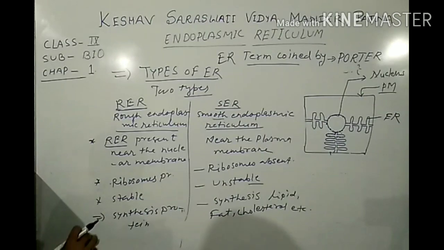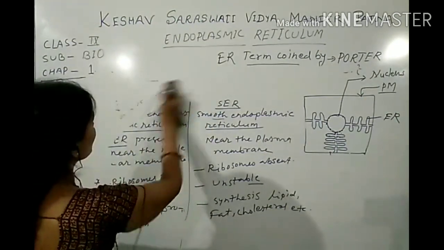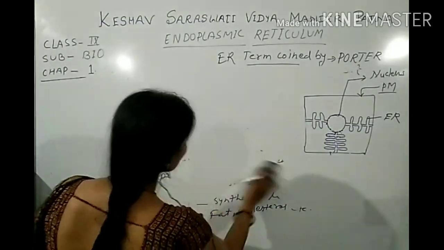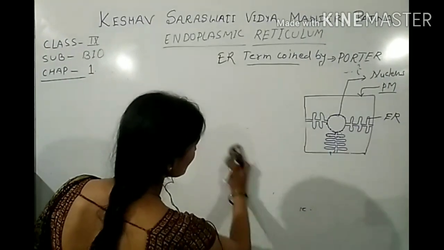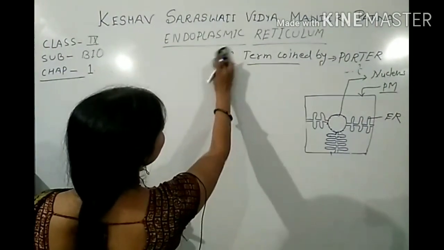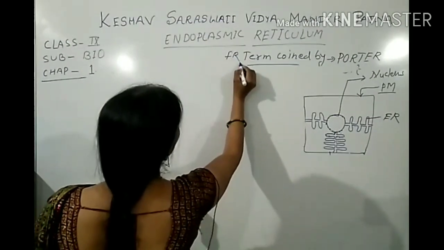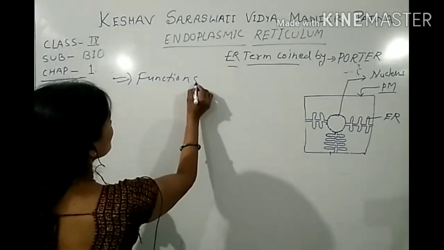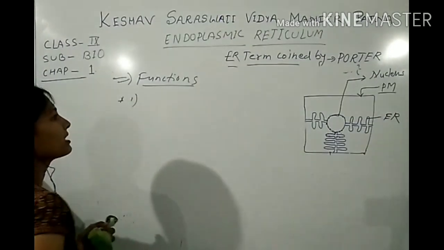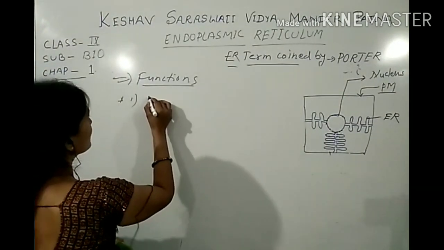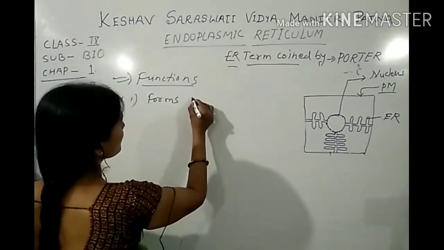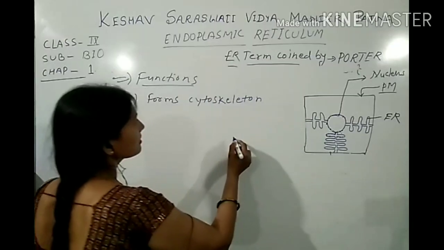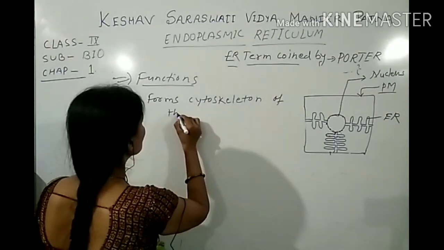Now, functions of endoplasmic reticulum. First function is that endoplasmic reticulum forms the cytoskeleton of the cell.